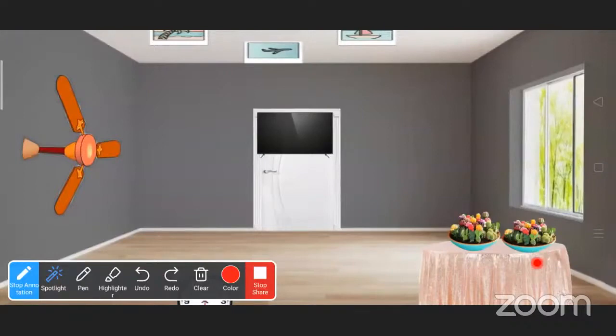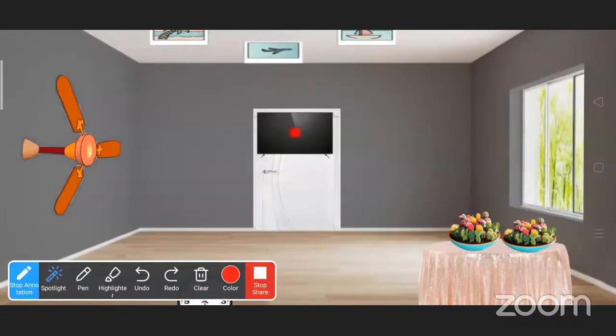Okay. And what else you can see in this room? The windows. Windows. What is this? Painting. Painting is on the ceiling. Well, the painting is placed on the ceiling and the fan is placed on the wall. Is it the right place?